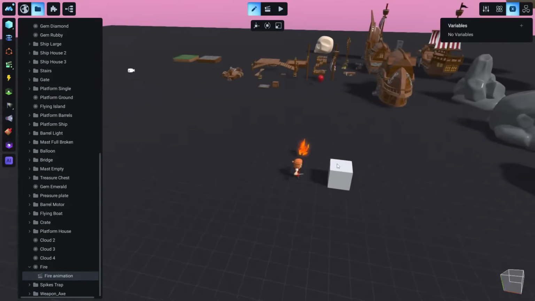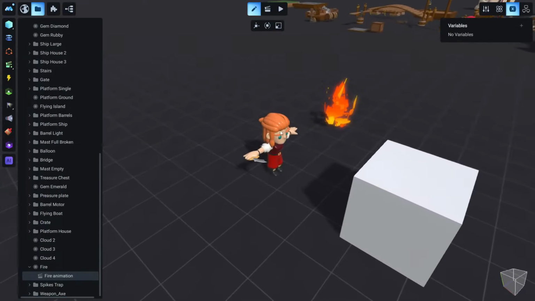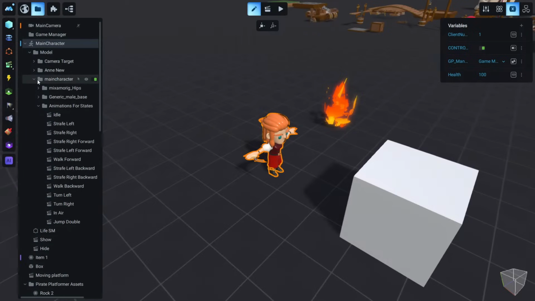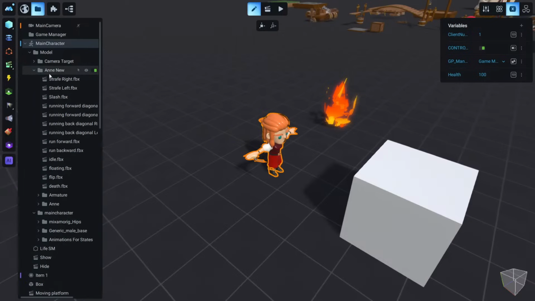Yes, the main character has a rig. I will show you in a minute. Okay, if we click on the character and we navigate to the model, and we navigate to the model that we have just imported. Okay, this is Annie, and these are the animations that we have imported.